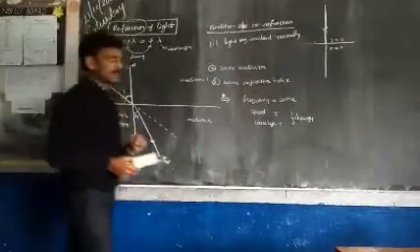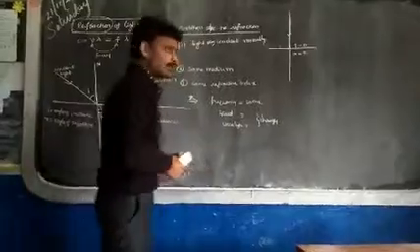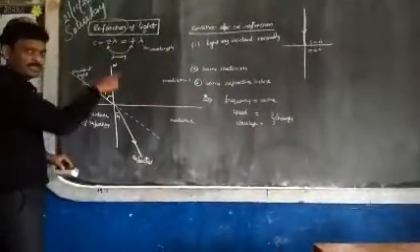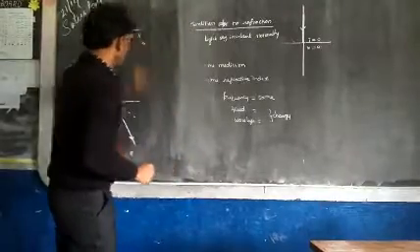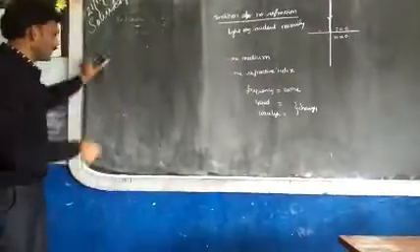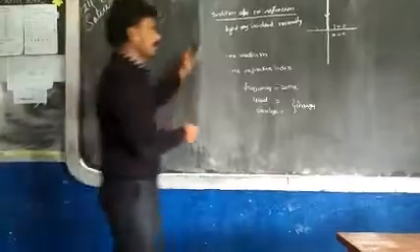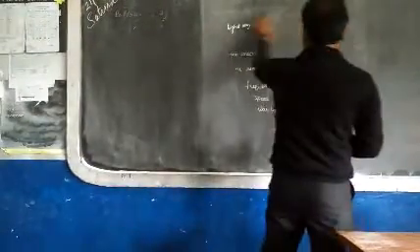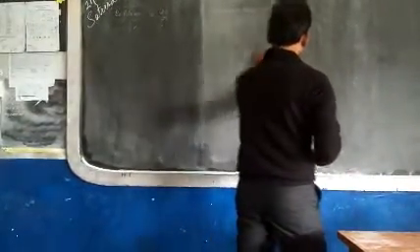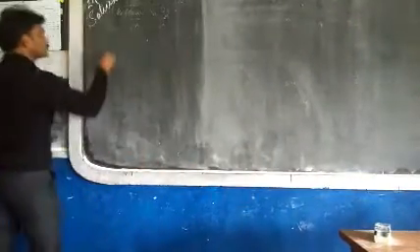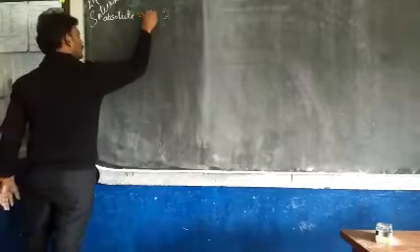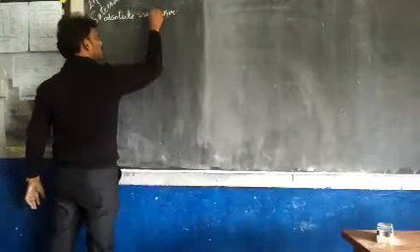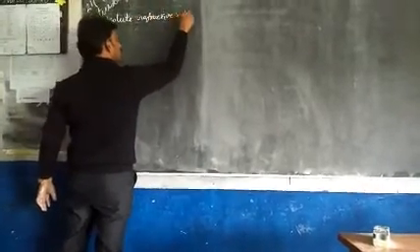So I will write this refractive index like this: absolute refractive index. What is meant by absolute? Now, absolute refractive index. Look, here some laws are there. I will explain later, not now. So now I am explaining absolute refractive index. Listen to me. Absolute means only for one medium. Absolute refractive index. Okay?